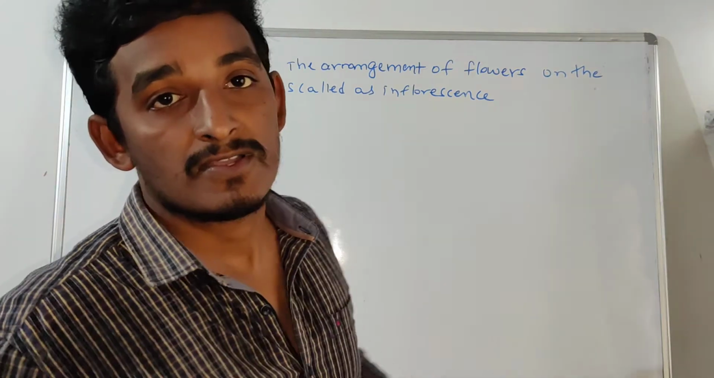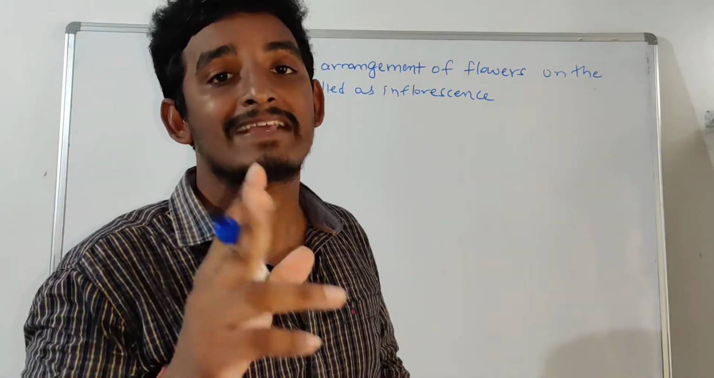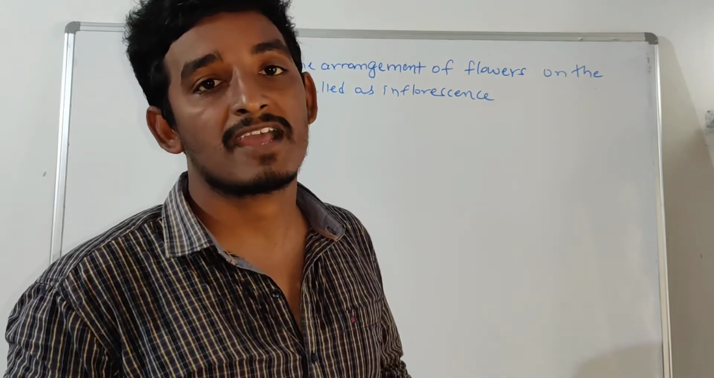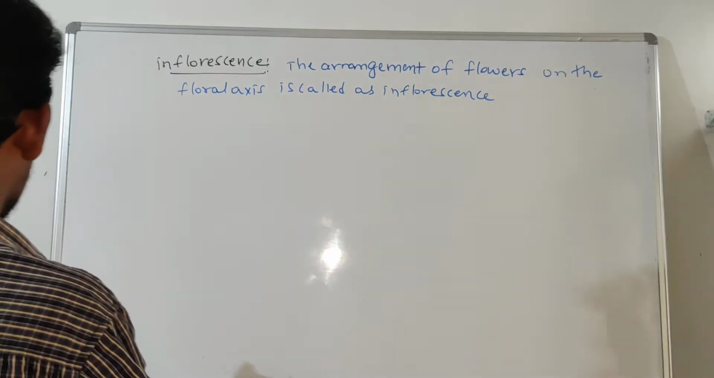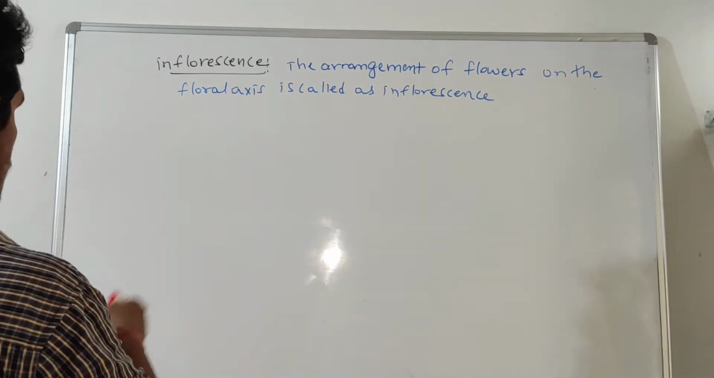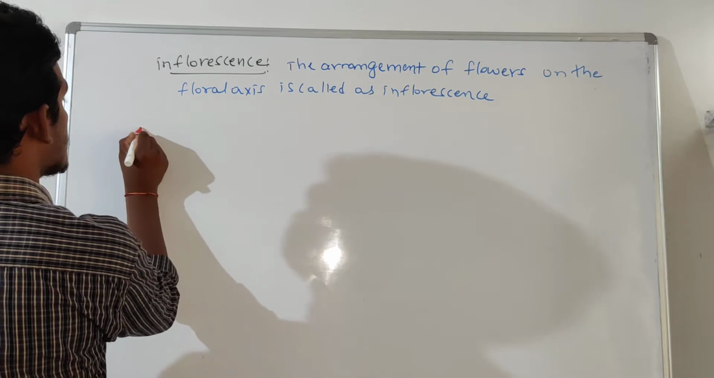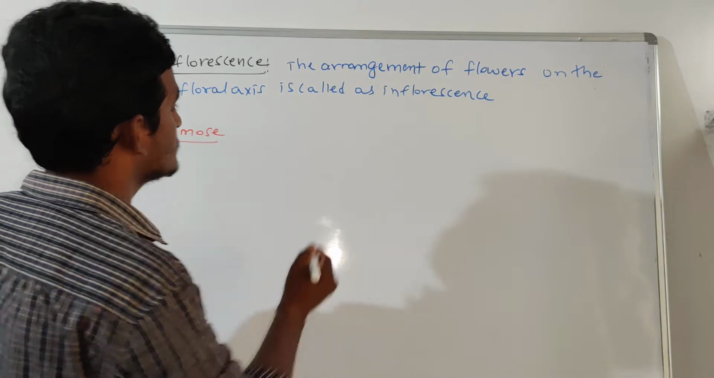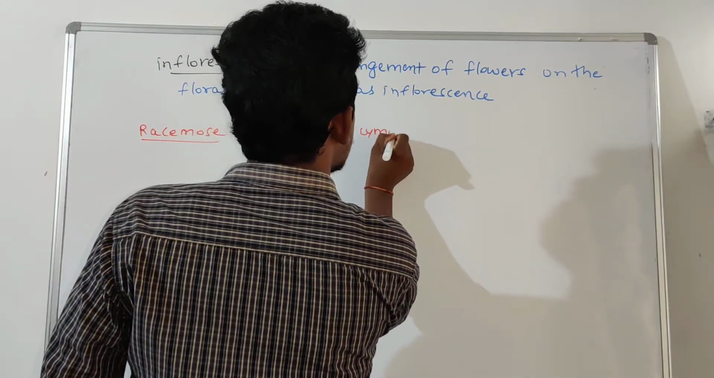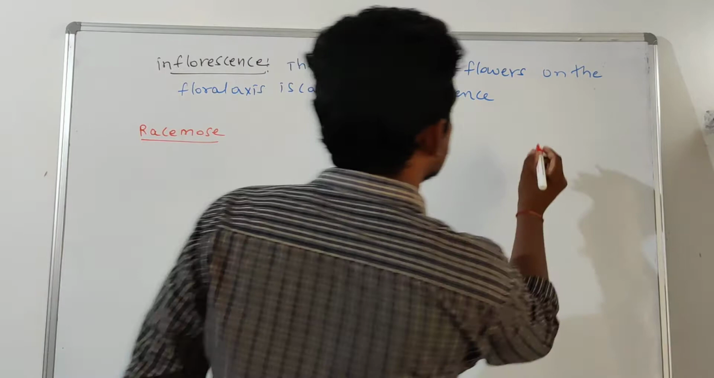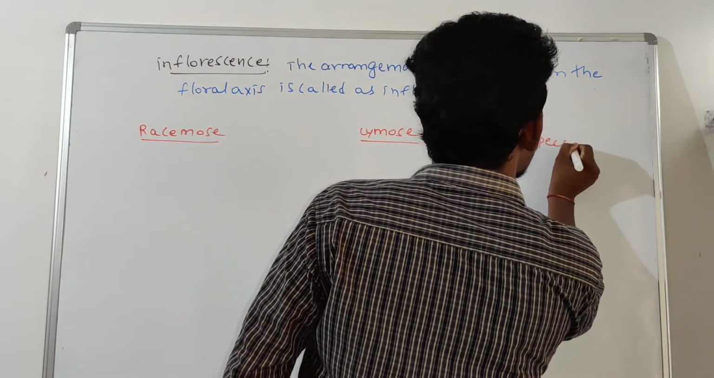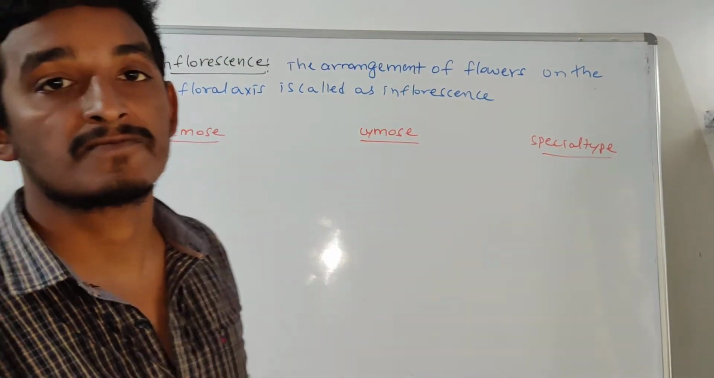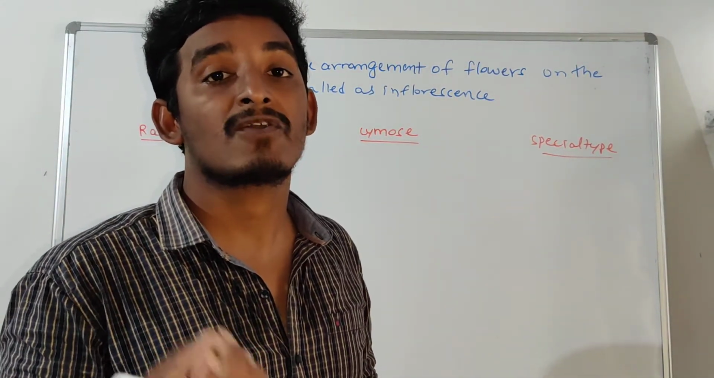Majority of the plants exhibit three types of inflorescences. Those are racemose inflorescence, cymose inflorescence, and special type of inflorescences.